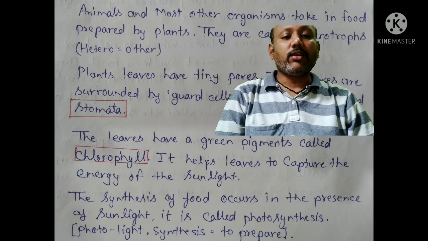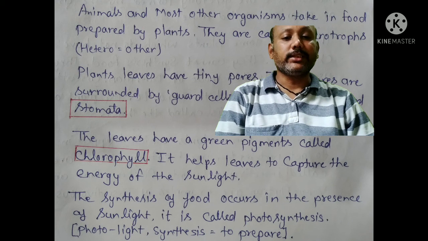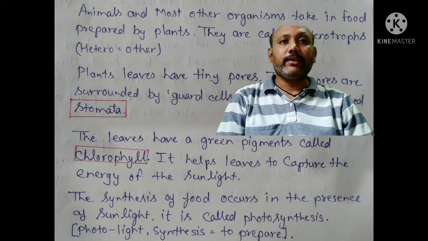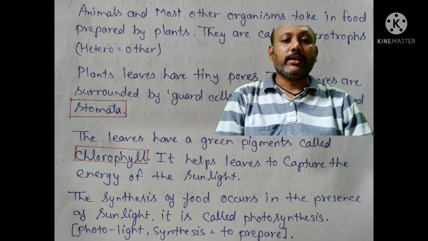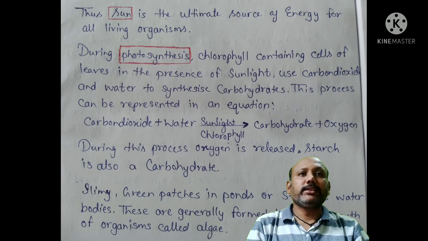The synthesis of food occurs in the presence of sunlight. It is called photosynthesis. Photo means light, synthesize means to prepare food by the help of sunlight, water and chlorophyll. Thus, the sun is the ultimate source of energy for all the living organisms.